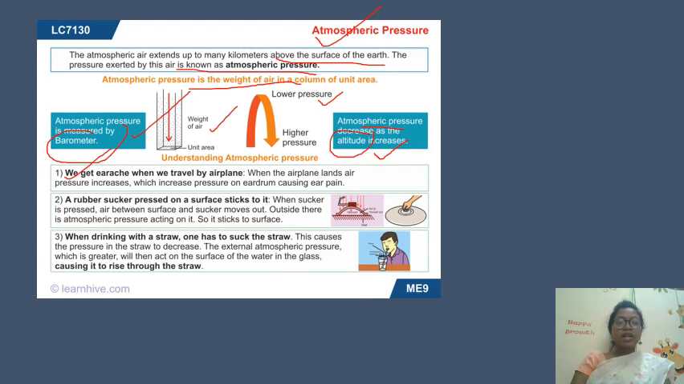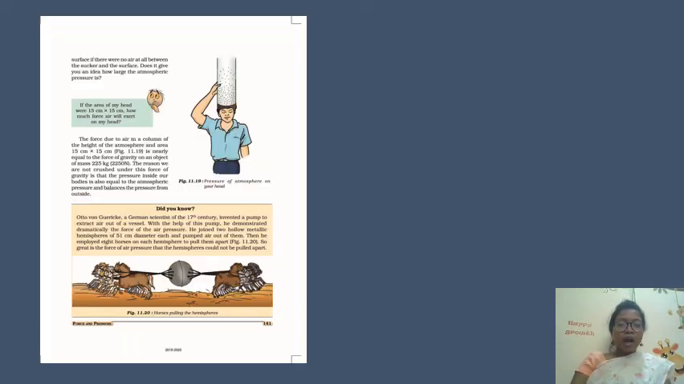We get earache, that means ear pain, when we travel by airplane. A rubber sucker pressed on a surface sticks to it because of the atmospheric pressure. And when drinking with a straw, one has to suck the straw. These are all examples of atmospheric pressure.